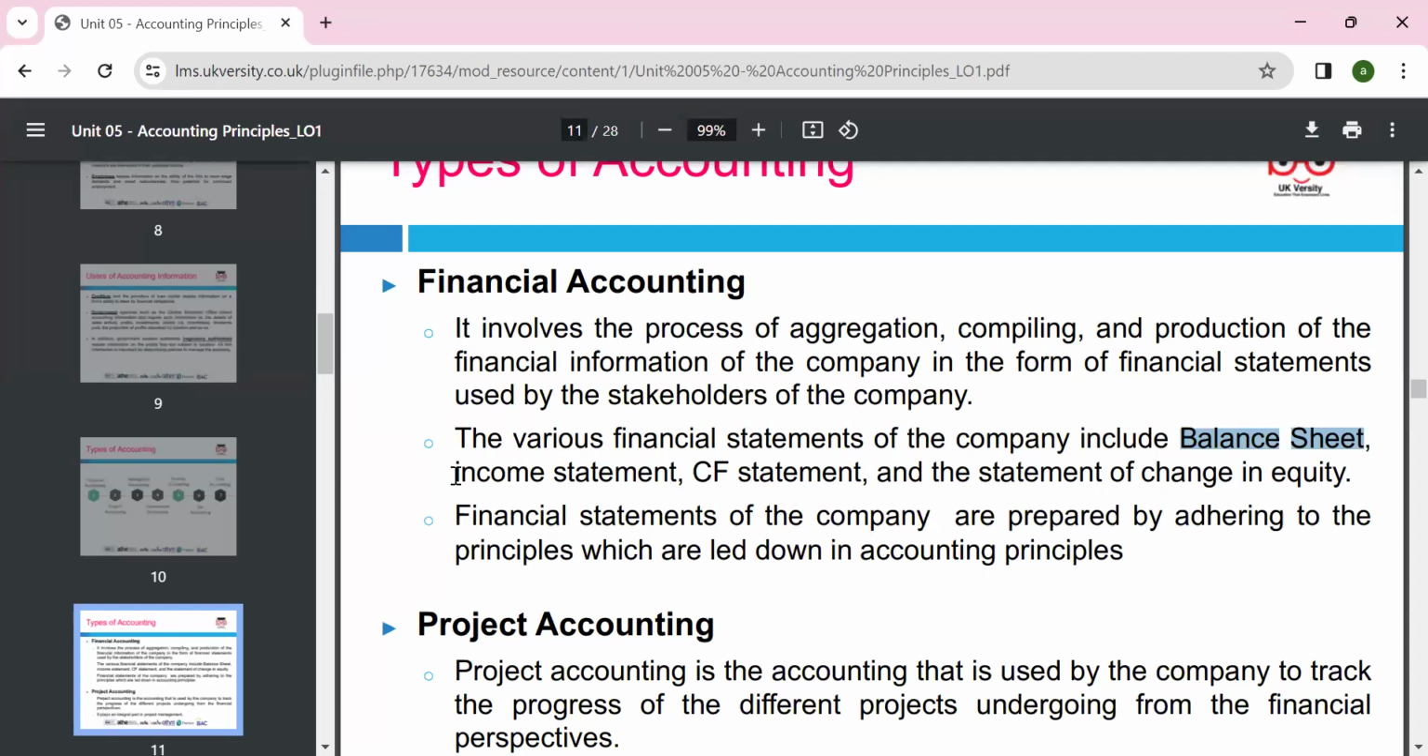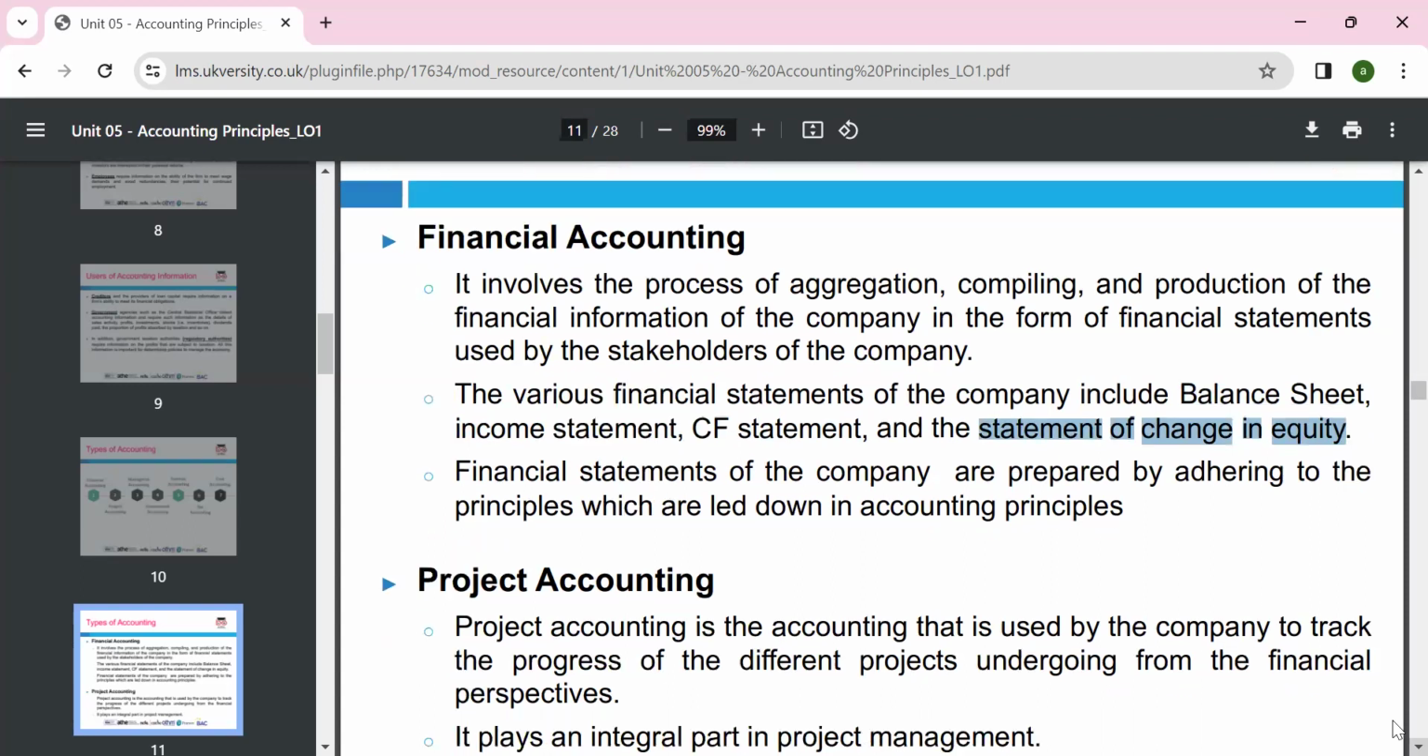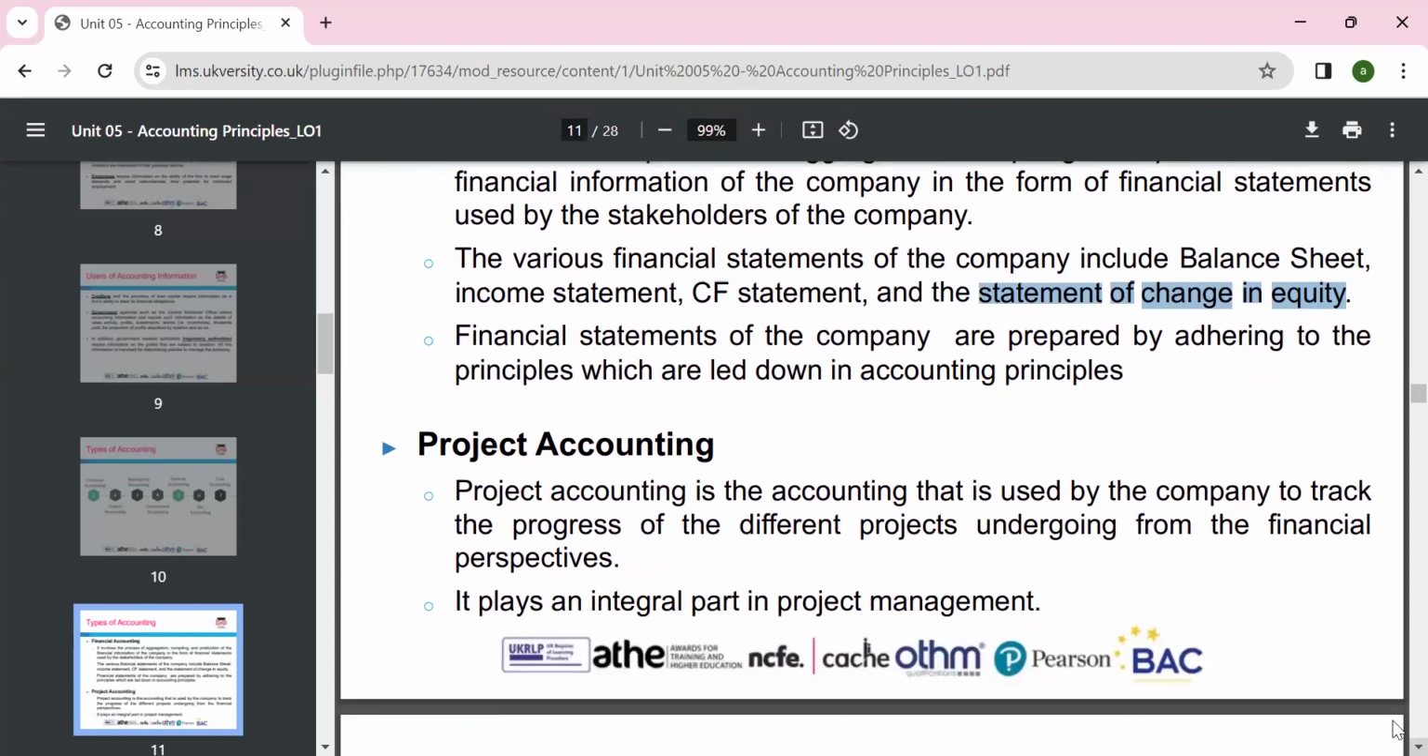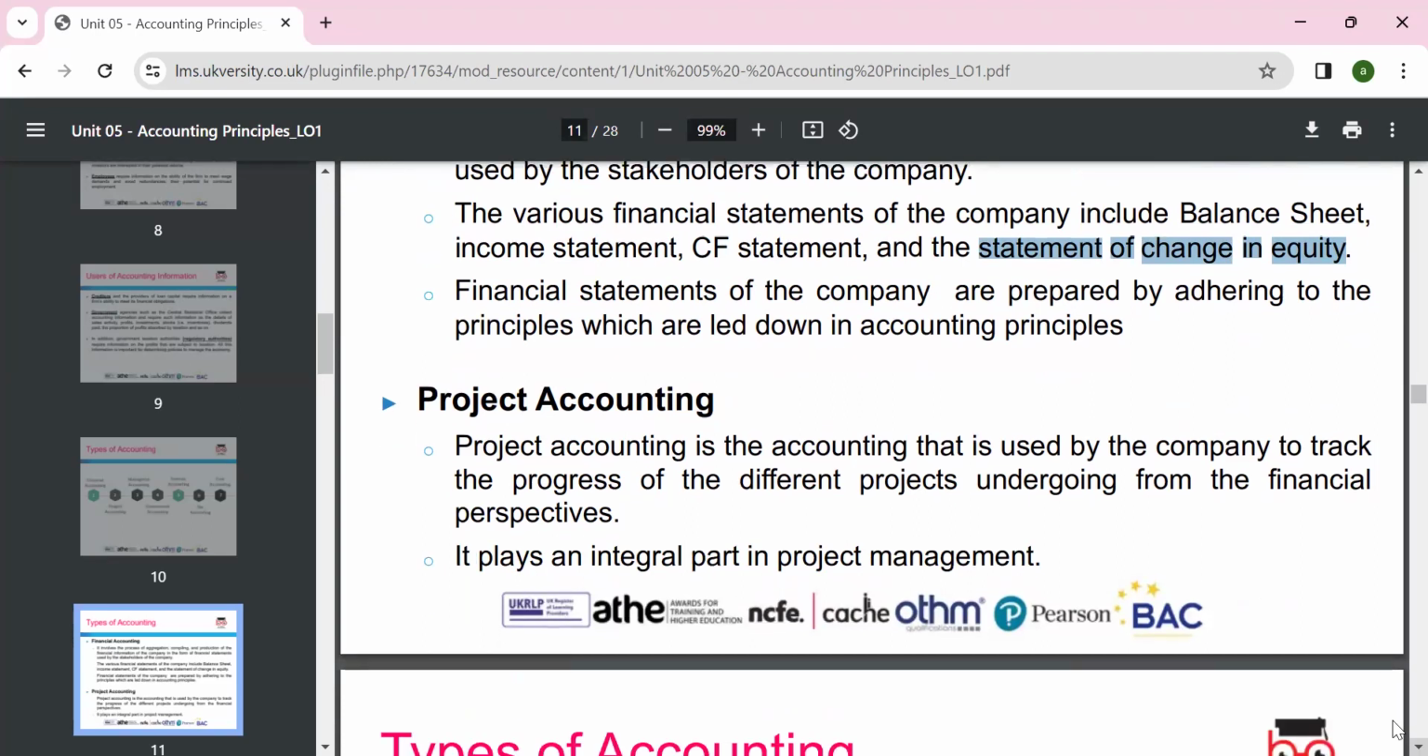Then we have the income statement, which shows profit or loss, the income and expenses of the company. Then we have the cash flow, CF, they use the term cash flow, so we can look at how much money is coming in and how much money is going out. Then we have the statement of changes in equity. It shows how many shares we issued, what the share values are, and how much dividend we pay on the shares, which we'll go through in the following lesson. Actually, we'll see the statements. The company prepares financial statements, and we follow the accounting principles.